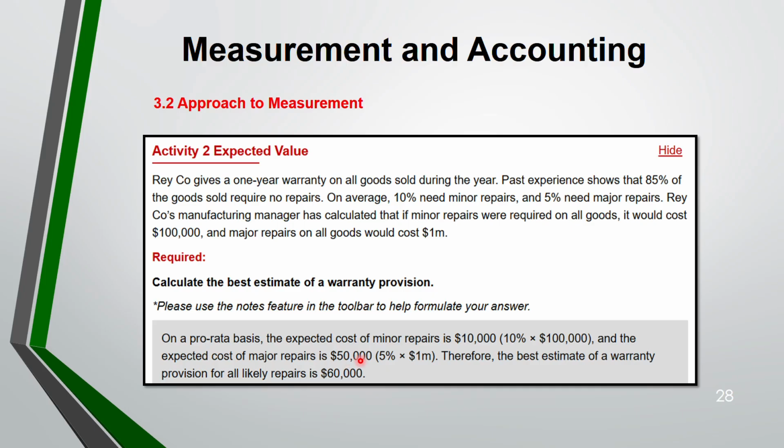So this is something which is fine. Why? It falls in the range between 100,000 and 1 million. In this case it is accepted because they did not give you that these are the three figures. They are just giving the percentage. So the best estimate of the warranty provision is 60,000.